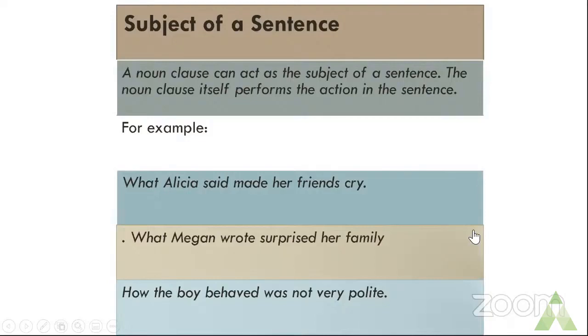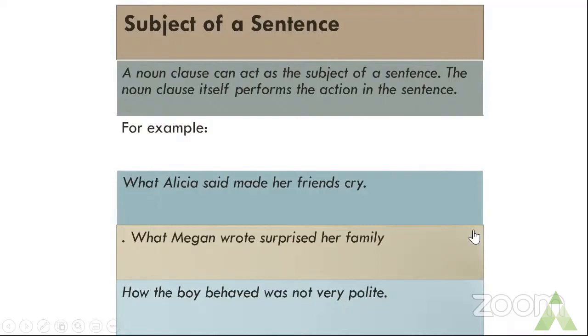Similarly, "How the boy behaved was not very polite." What is the noun clause, children? How the boy behaved. That is your noun clause. And what do you ask your verb? What was not very polite? The answer you get is the subject of your sentence.